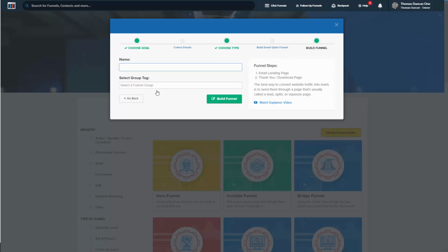We are then going to give this page and funnel a name. If you want to tag this funnel, you can. Otherwise, you can click the button that says Build Funnel.